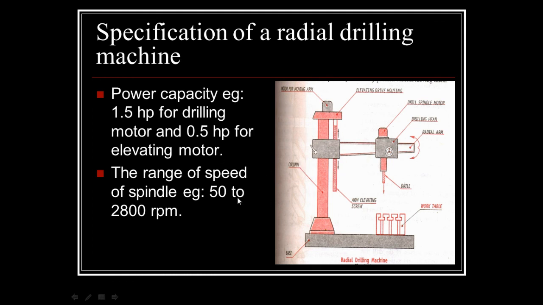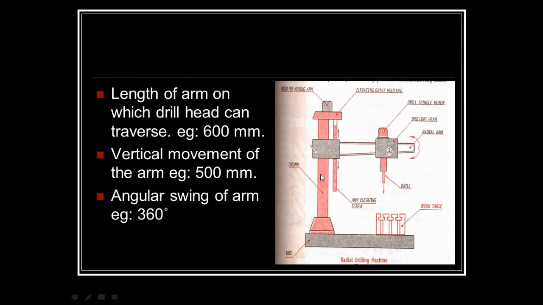The range of speed of the spindle is 50 to 2800 rpm. The length of the arm on which the drill head can travel is typically 600 mm, and the vertical movement of the arm is 500 mm.